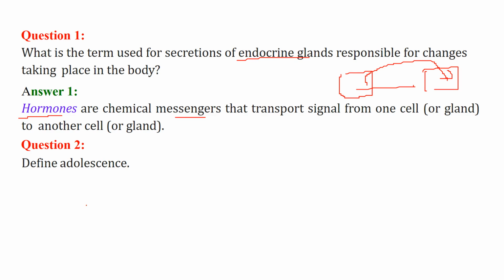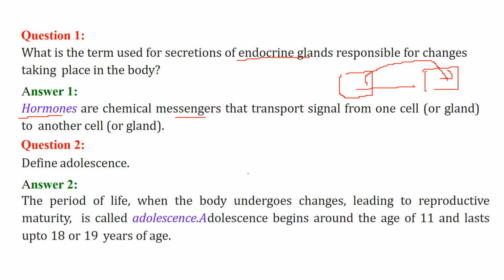Define adolescence. When we are born, after that, there is a certain age when our body prepares us for reproduction. So the period of life when the body undergoes changes which lead us to reproductive maturity is known as adolescence. It starts around age 11, which is not very specific and depends on the person, and lasts up to 18 to 19 years of age.